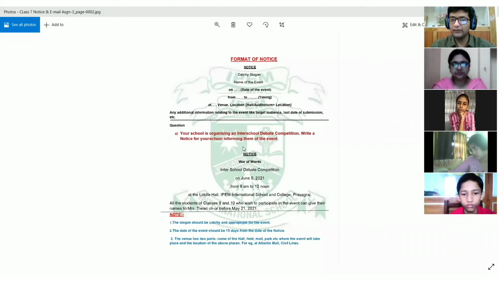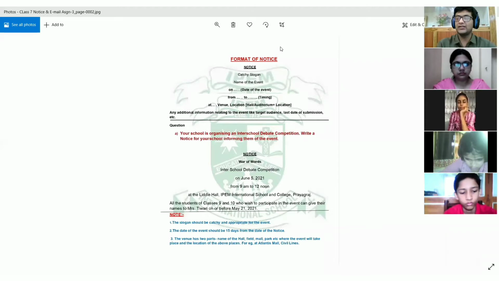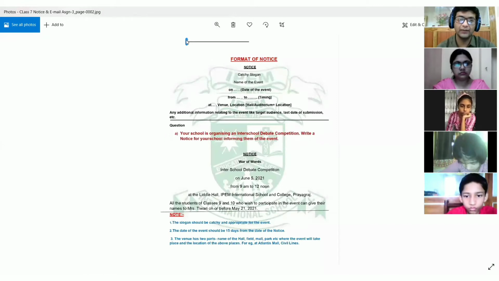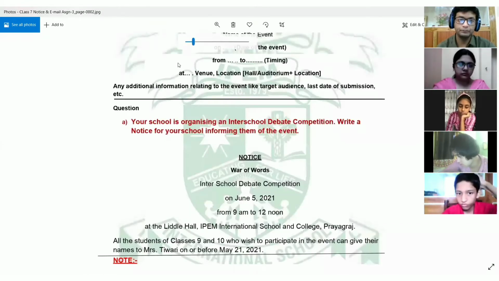So first of all, we will study the format of a notice. So what is a notice? You know that it is a small document where you have the details about a particular event that is to take place in future, right? If an event is going to take place in future, then you write a notice to inform all the target audience about the event that is going to take place. So that is the purpose of a notice.